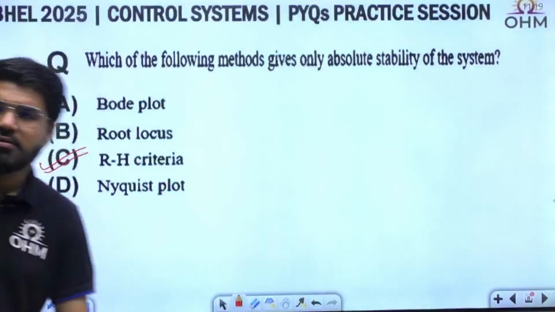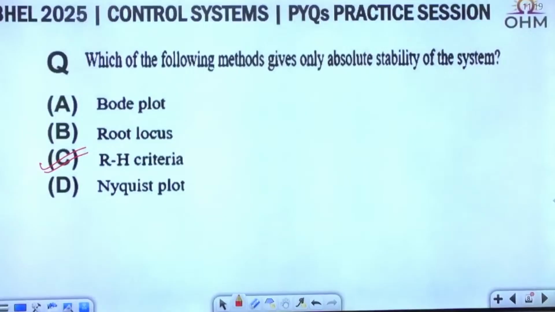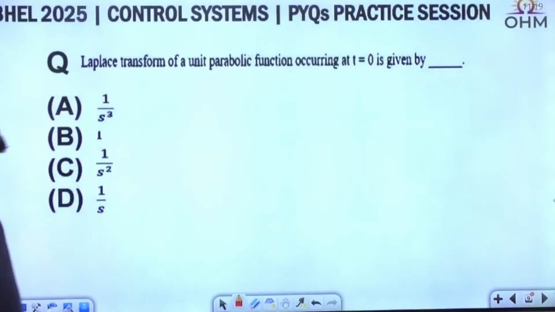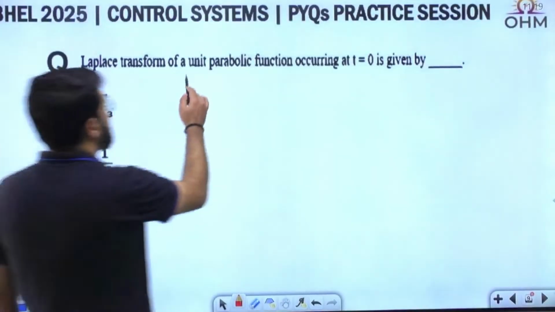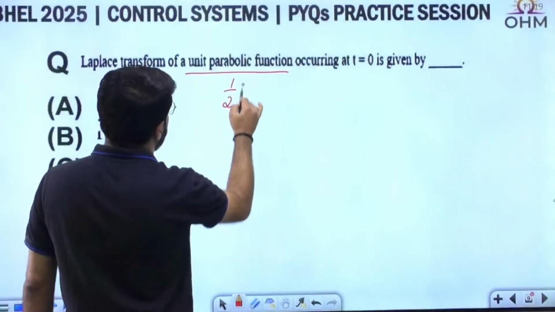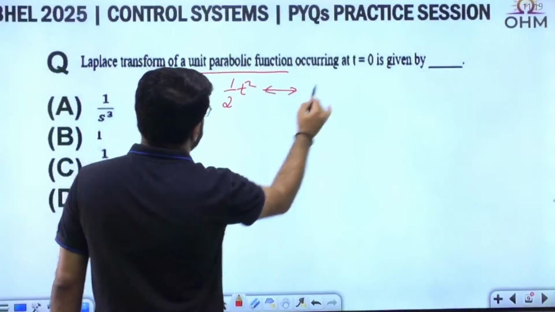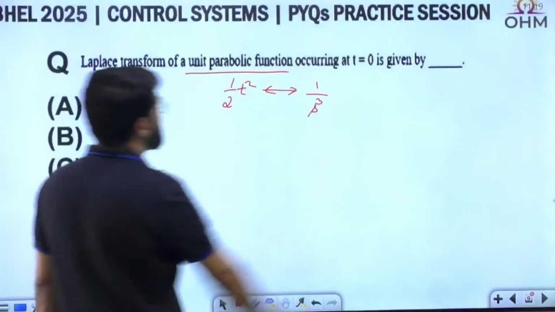RH criteria, done. Right. We know that this is a simple one. Laplace transform of direct question again. Unit parabolic function. What is a unit parabolic function? Half t square. And it has the Laplace transform 1 upon s cube.